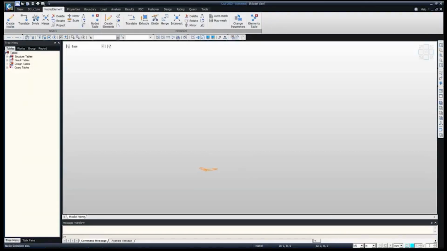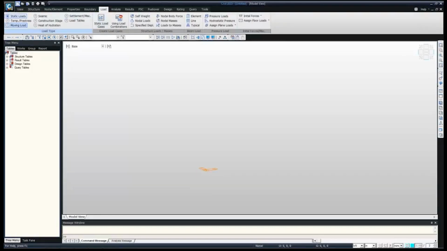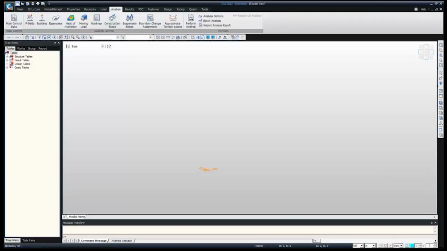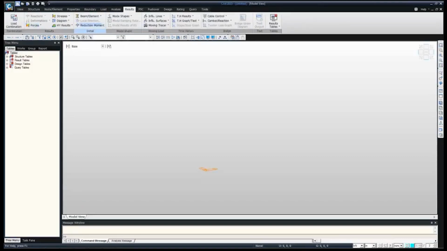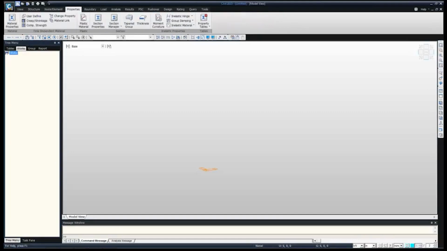First, the nodes and elements: all the node and element options are here, like create nodes, create element, delete, converge, and all the options. Then properties: material properties, section properties, time dependent properties, and tapering. Then boundary: supports, links, beam and offsets. Then loads: seismic, temperature, pre-stress, moving load, heat of hydration. Then analysis: construction stage, suspension bridge, heat of hydration, moving load, and finally results, which we can extract from here. So without wasting time, let's start today's topic, the balanced cantilever bridge. We will start with defining properties.